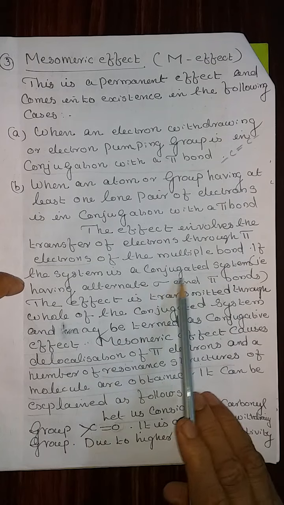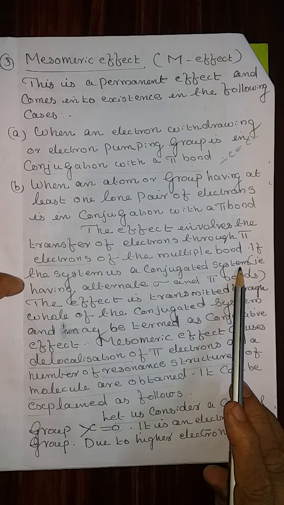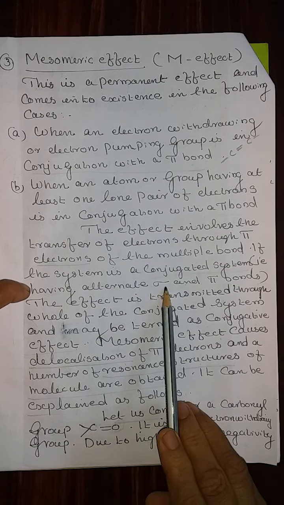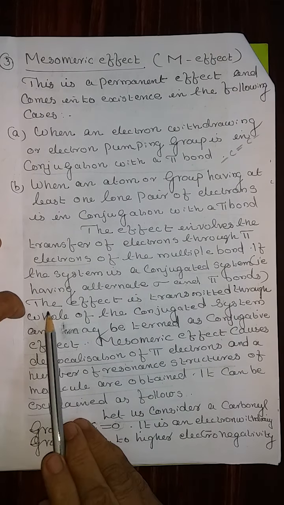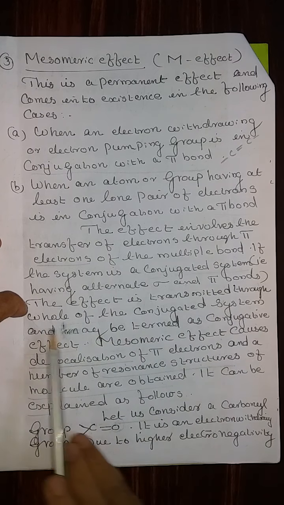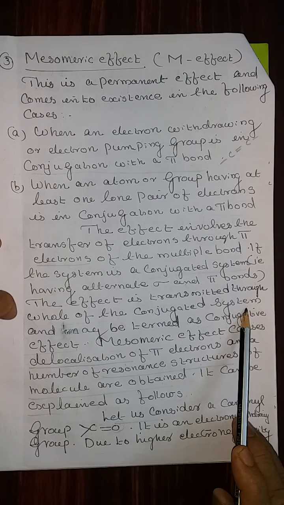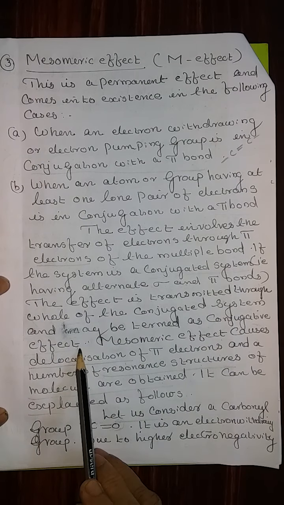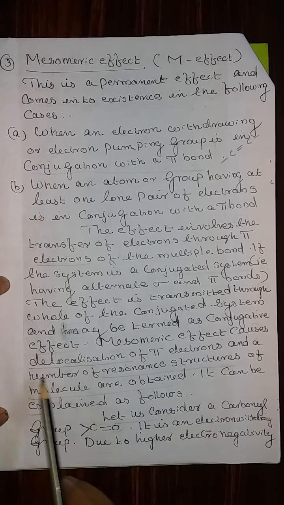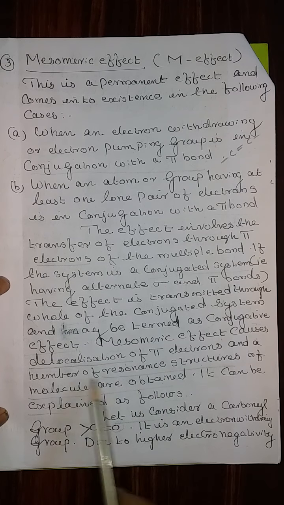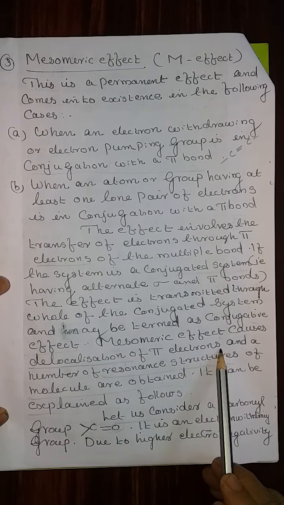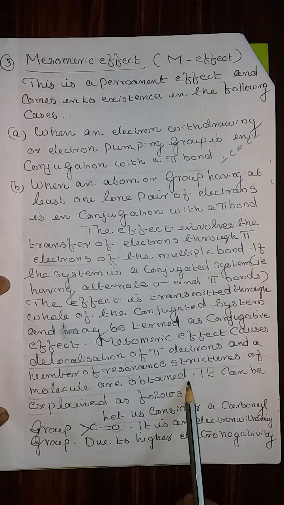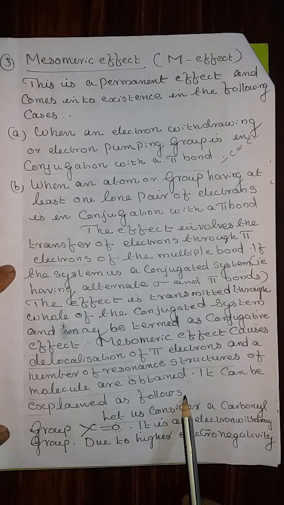If the system is a conjugated system, meaning alternate single bond and double bond, that is having alternate sigma and pi bonds, the effect is transmitted through the whole of the conjugated system and may be termed as conjugative effect. Mesomeric effect causes delocalization, meaning a shifting of pi electrons, and a number of resonance structures of the molecule are obtained. It can be explained as follows.